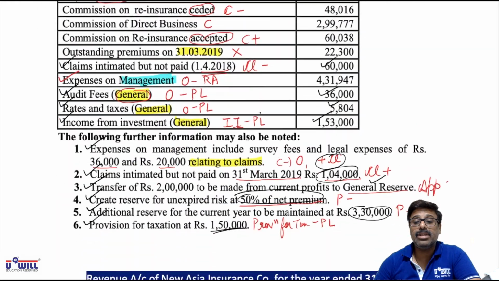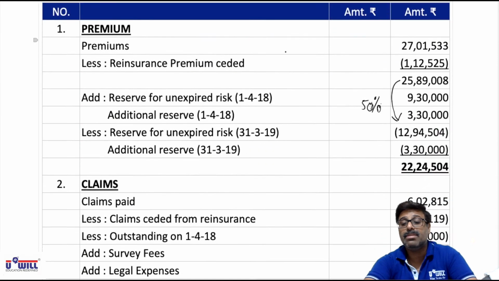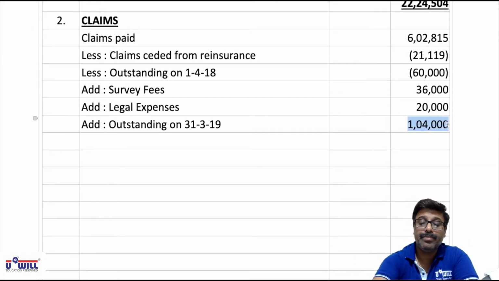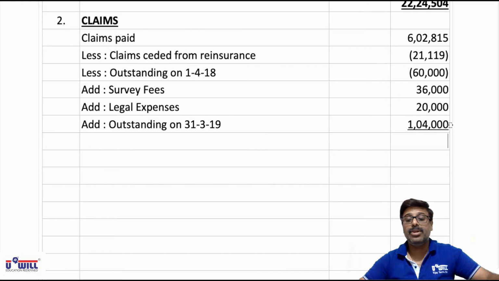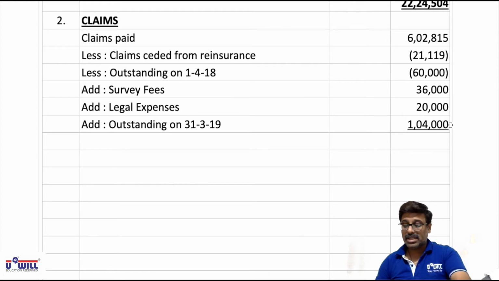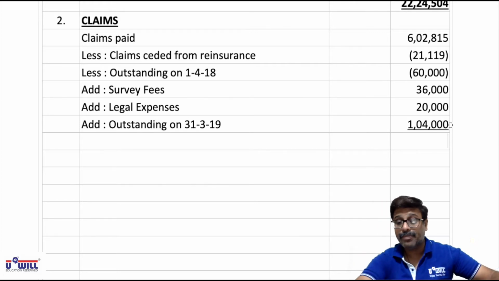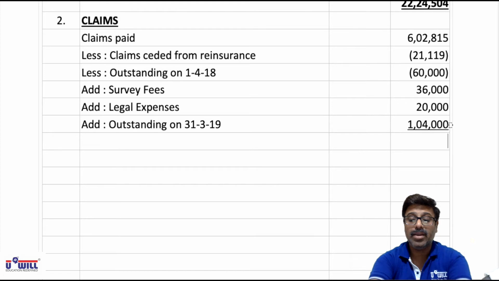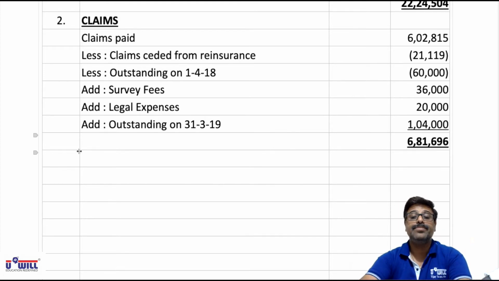All items are taken into consideration, so we can get the total of claims. Do it everyone: 602,815 minus 21,119 minus 60,000 plus 36,000 plus 20,000 plus 1,04,000. That comes to 681,696. So this amount 681,696 will come in the revenue account.